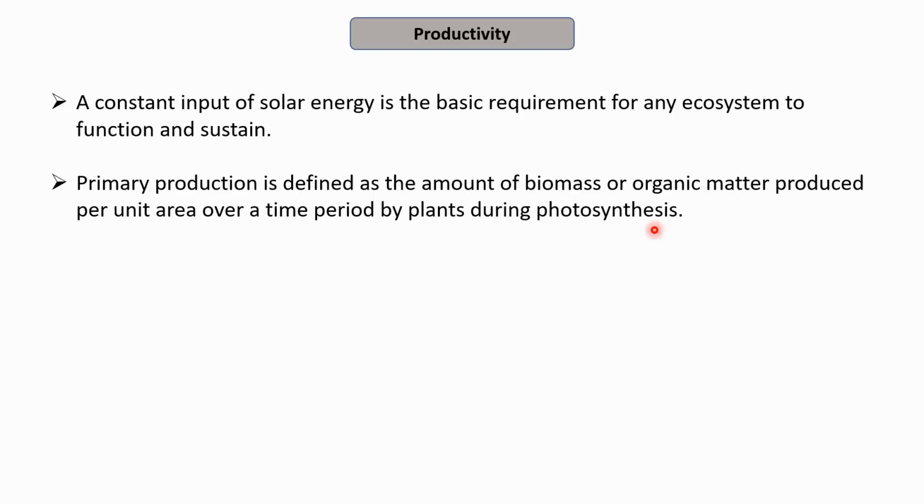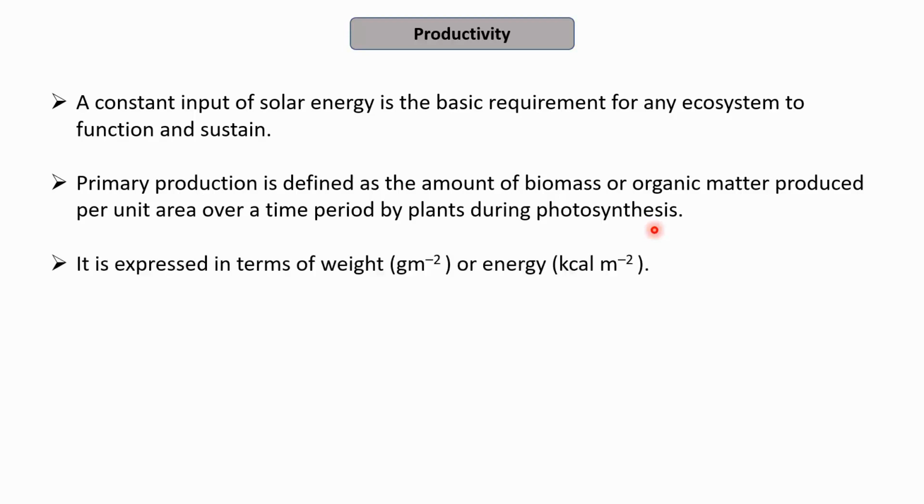We know that during the process of photosynthesis, the inorganic materials are converted into organic glucose, which is taken up by the higher organisms of higher trophic levels. So primary production is actually the amount of biomass or the organic matter that is produced per unit area over a time period by plants during photosynthesis.